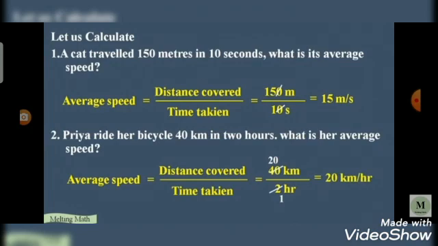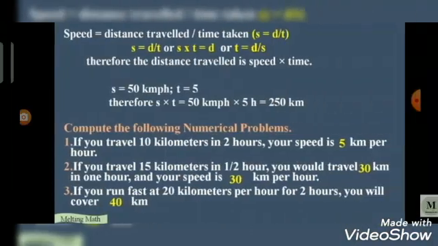Priya rides her bicycle 40 km in 2 hours. What is her average speed? Average speed is equal to distance covered by time taken. That is equal to 40 km by 2 hours. So that is equal to 20 km per hour.